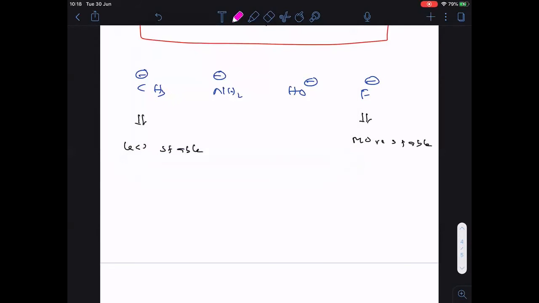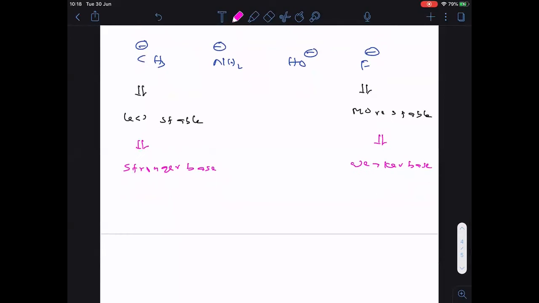So less stable anion is a stronger base. More stable anion is a weaker base. Therefore, what is the basic nature? That means the Kb order.